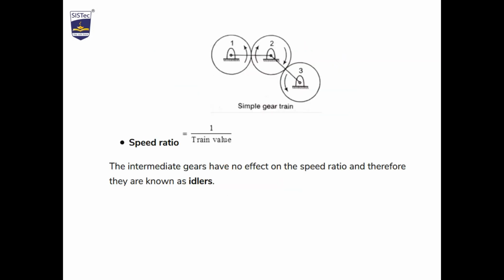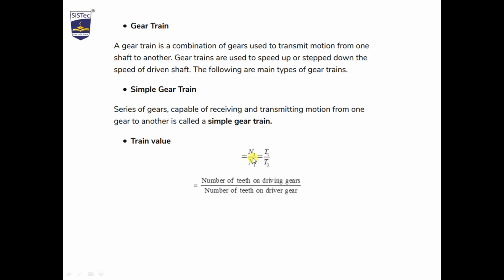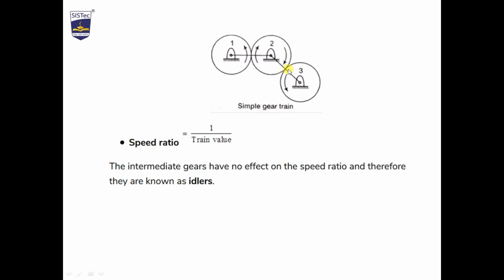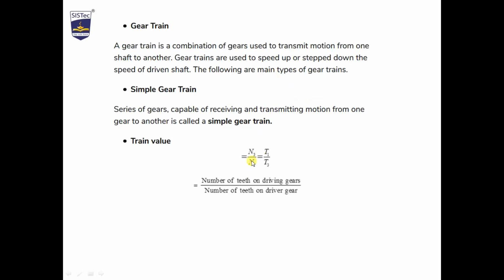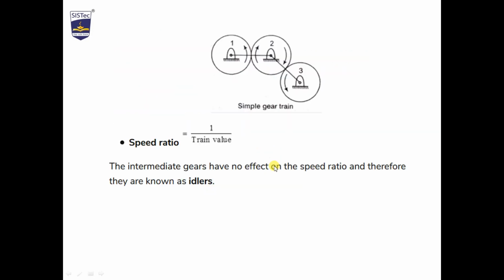In the figure, we can see gears 1, 2, 3. Power is transmitted from 1 to 2, 2 to 3. So the train value is n3 by n1, which is t1 by t3. See, the value of t2 is not here, so gear 2 is not involved in power transmission. It is just transmitting the motion from one gear to another. It is not changing the speed of any gear. So remember this: driven upon driver is the inverse of driver upon driven.